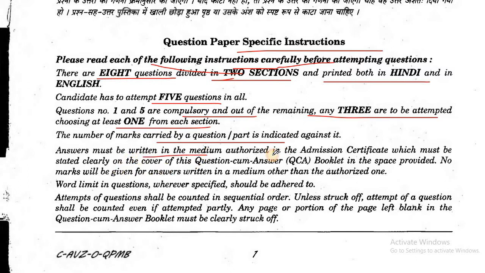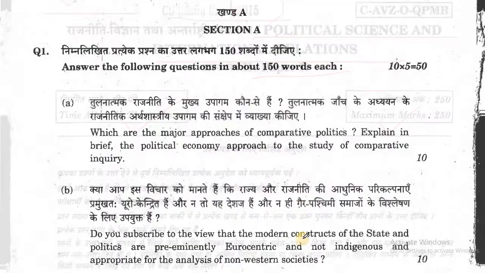Answers must be written in the medium authorized in the admission certificate, which must be stated clearly on the cover of the question-cum-answer booklet in the space provided. No marks will be given for answers written in a medium other than the authorized one. Word limit in questions, wherever specified, should be adhered to. Attempts of questions shall be counted in sequential order. Unless struck off, attempt of a question shall be counted even if attempted partially. Any page or portion of the page left blank in the question-cum-answer booklet must be clearly struck off.